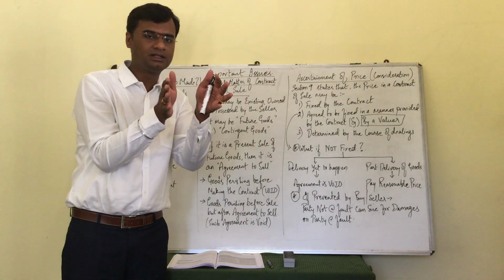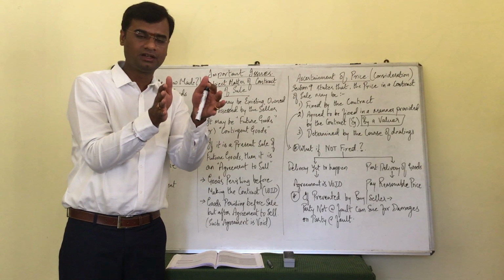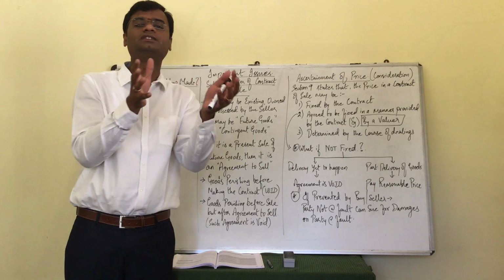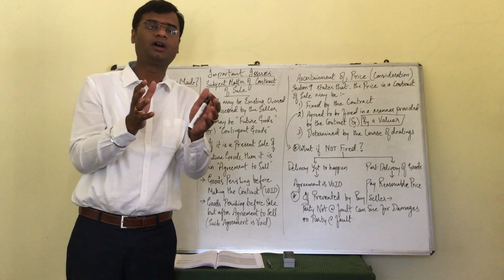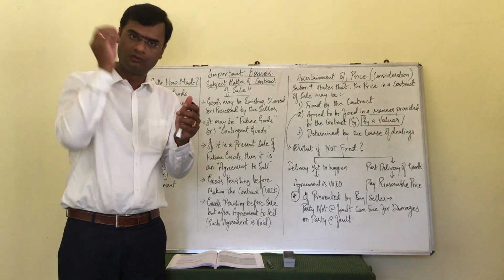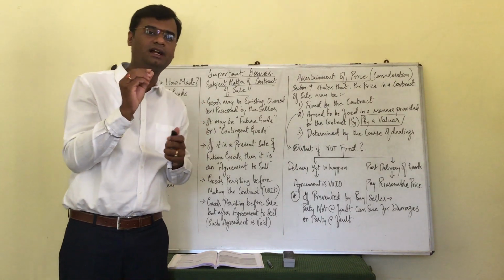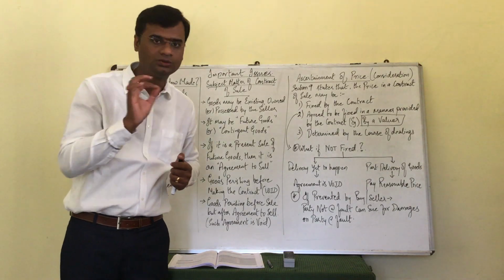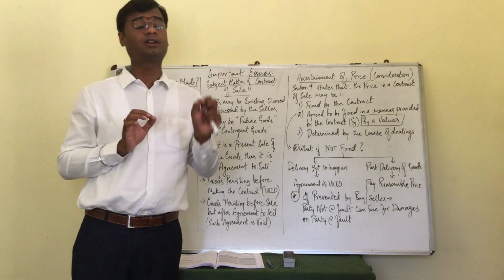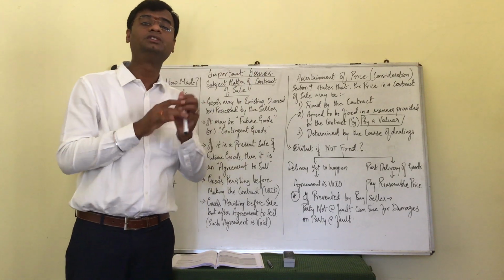In between this, the goods have been perished without the interference of both the parties. Let's say the godown where the goods were there, primarily you should understand that when agreement to sell was entered into, both the parties were aware that the goods were there. But before the contract of sale was concluded, the goods have been destroyed.